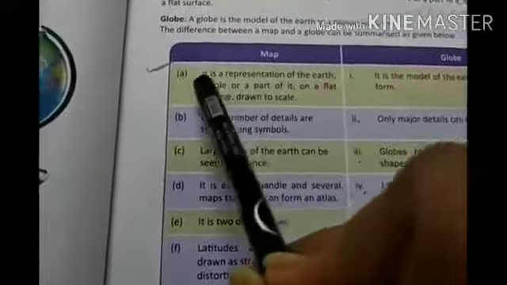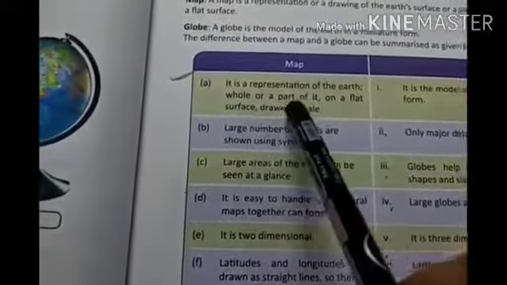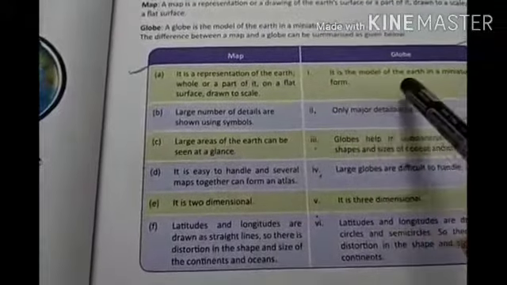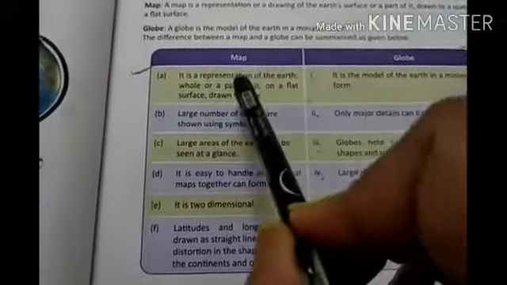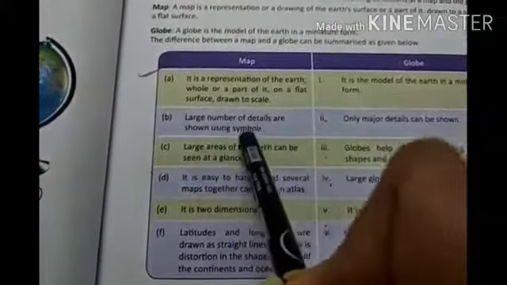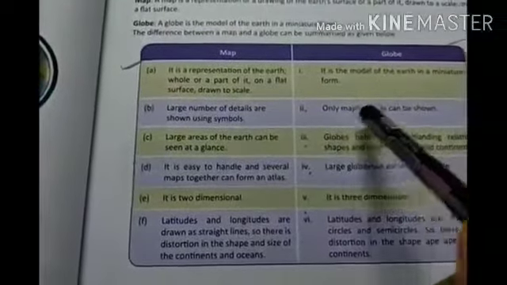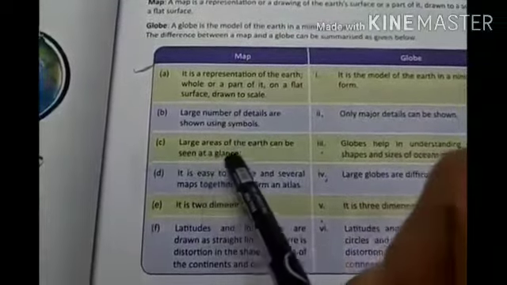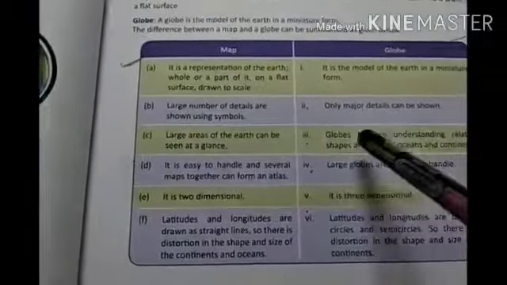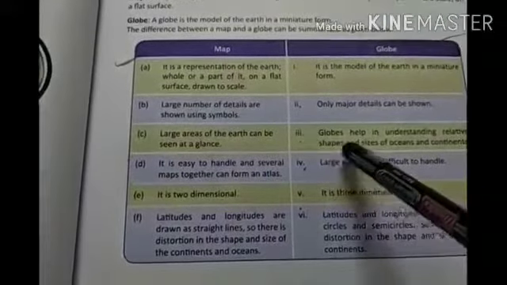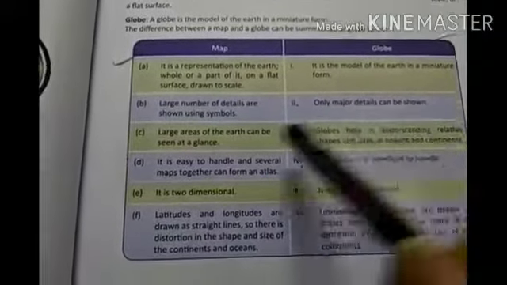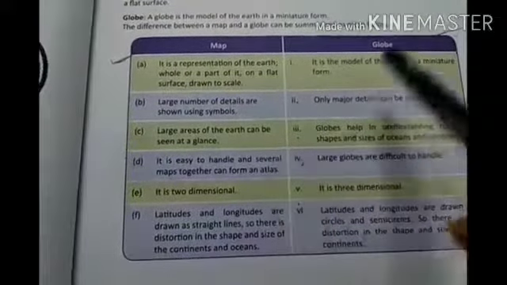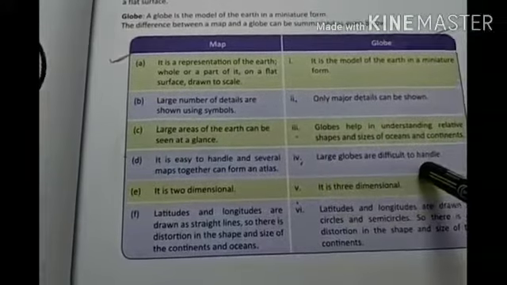Map. It is a representation of the earth, whole or a part of it, on a flat surface drawn to scale. Globe. It is a model of the earth in a miniature form. Map. Large number of details are shown using symbols. Globe. Only major details can be shown. Map. Large areas of the earth can be seen at a glance. Globe. Globes help in understanding relative shapes and sizes of oceans and continents. Map. It is easy to handle and several maps together can form an atlas. Globe. Large globes are difficult to handle.